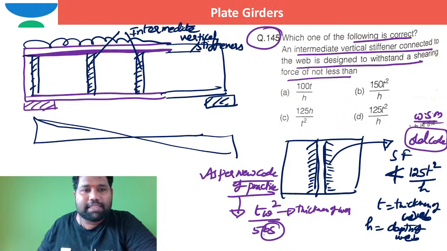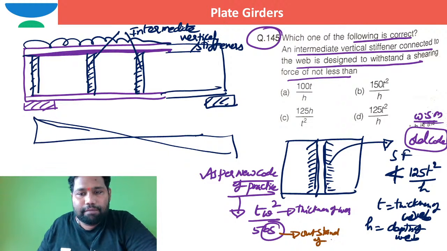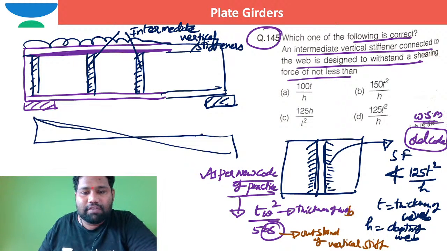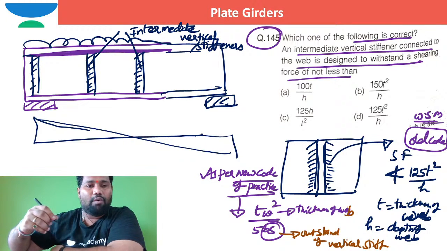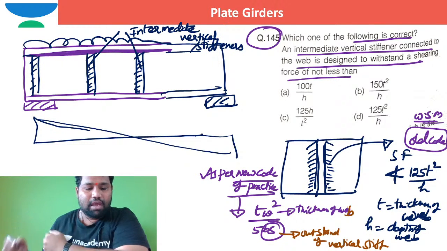What does bs stand for? Bs stands for the outstand of the vertical stiffener. People had a doubt like, sir, we know the thickness of the web, it is okay, but what is the outstand of this vertical stiffener? How can we say what the outstand of the vertical stiffener is?